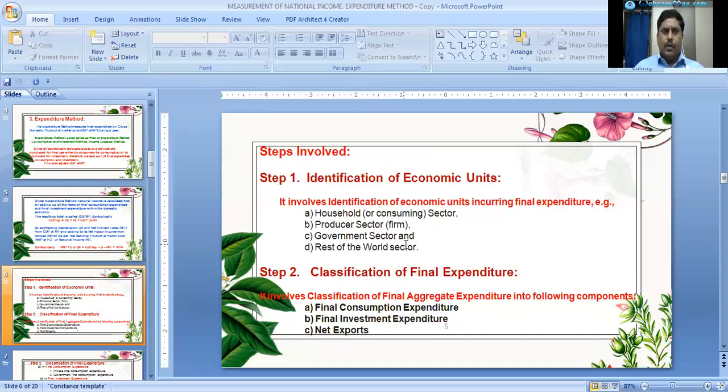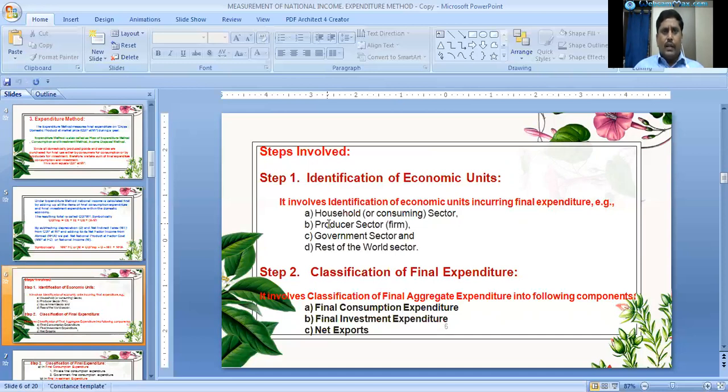In step 1, the identification of economic units involves identification of economic units incurring final expenditure. For example, household sector final expenditure, producer or industry sector expenditure, government sector expenditure, and rest of the world sector expenditure.